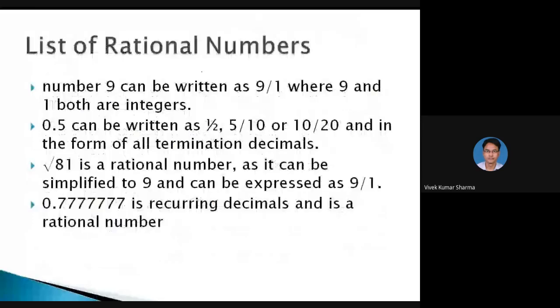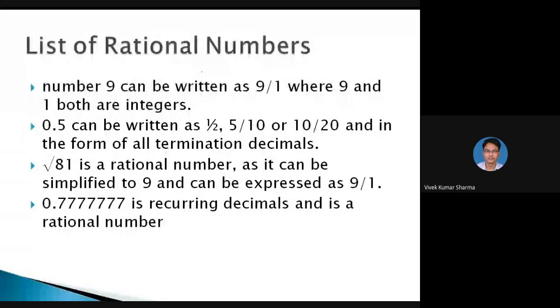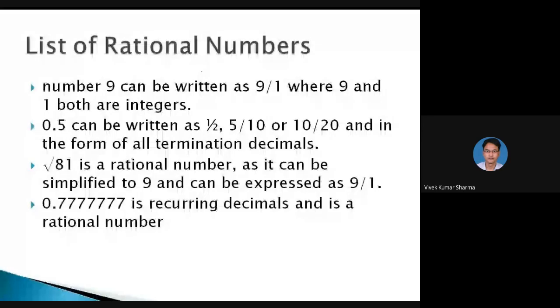List of rational numbers. Number 9 can be written as 9 by 1. Here 9 and 1 both are integers, so it is a rational number. 0 can be written as 1 by 2, so it is a rational number. Because here it is recurring. Now root 81 is a rational number, as it can be simplified to 9 and expressed as 9 by 1. It is a recurring decimal and is a rational number.